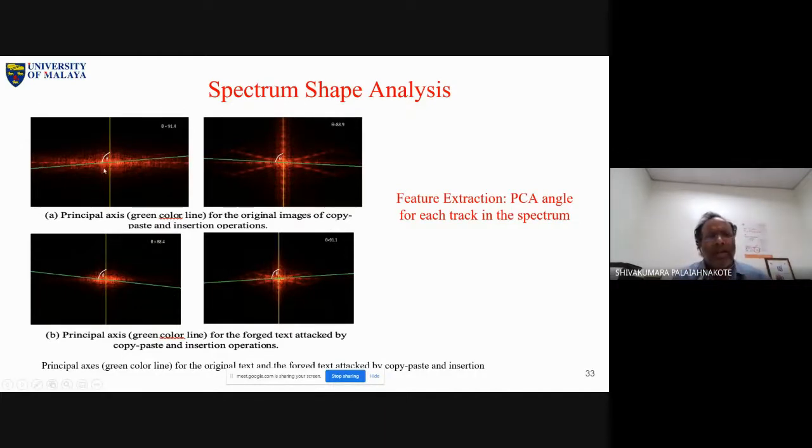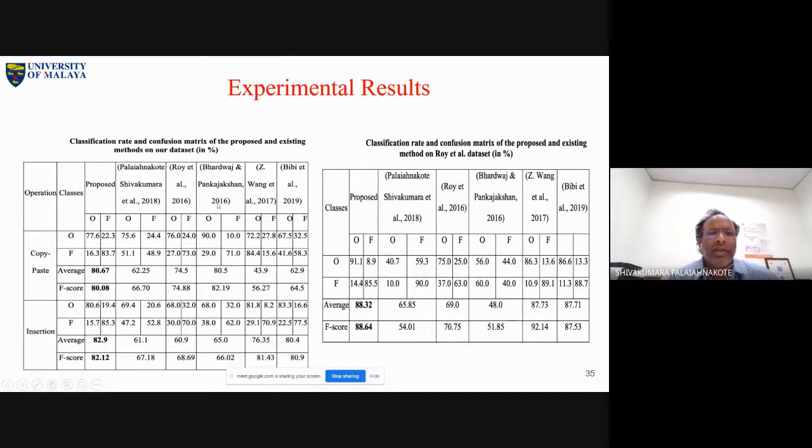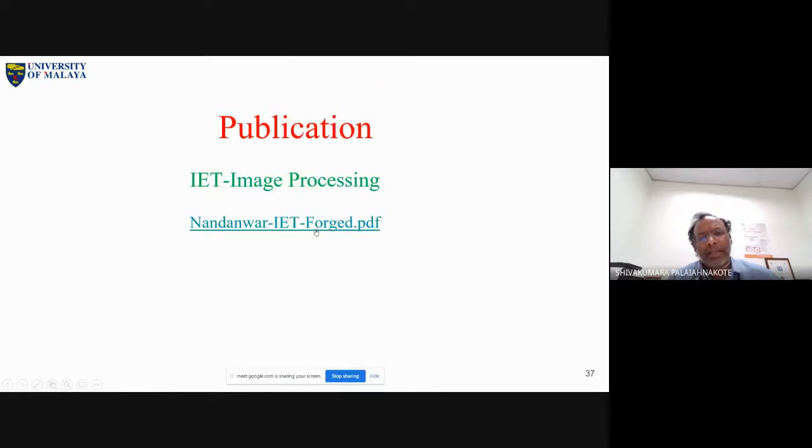Why? Because we know that this is the original, and this is actually the forged. In the forged case, the principal axis is different. That is what we wanted. This is just a representation. Finally, whatever we extracted, the statistical features of brightness and shape-based features, are fed to a classifier for classification. I think that is so simple. These are some results and a comparative study. And that's it, I think that should be the last.